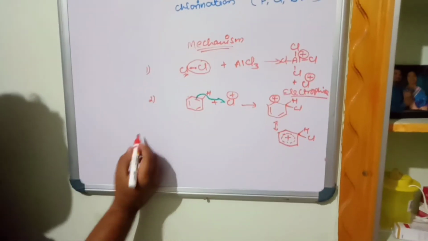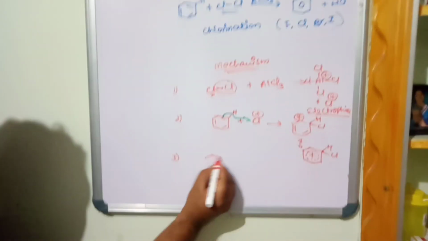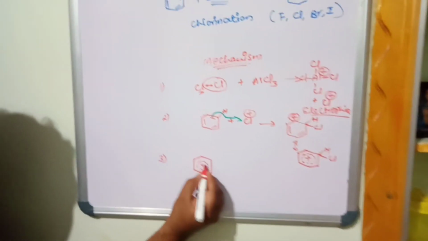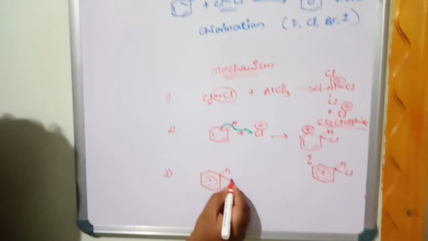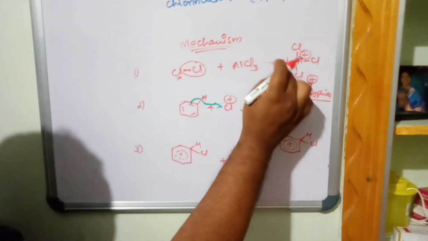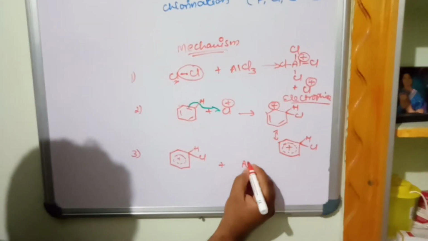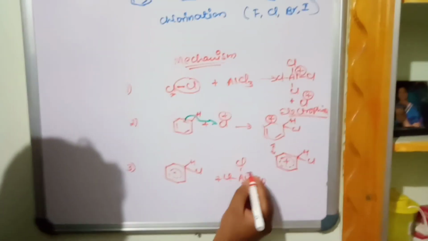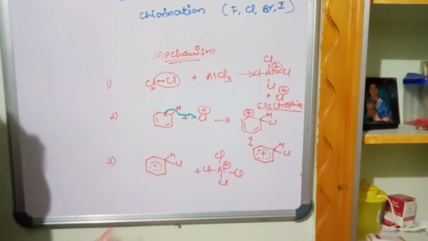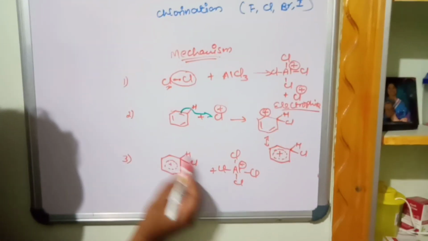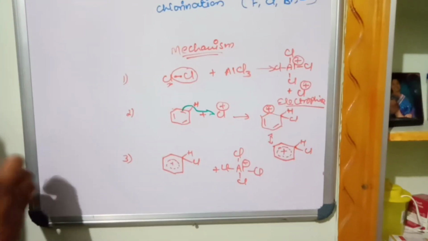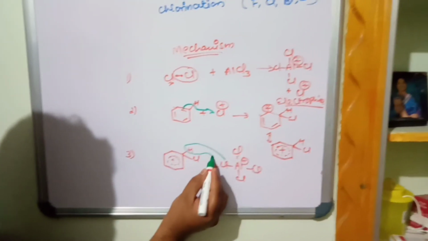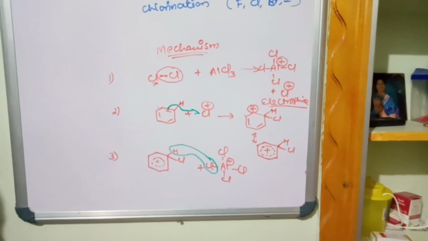This stabilized structure, in the last step, what will it do? I am writing hydrogen and chlorine reacting with the first step's aluminum tetrachloride. Now what is going to happen? This is electron rich, this is electron deficient. A reaction takes place and abstracts the hydrogen on the benzene.